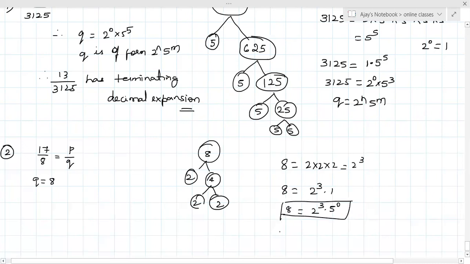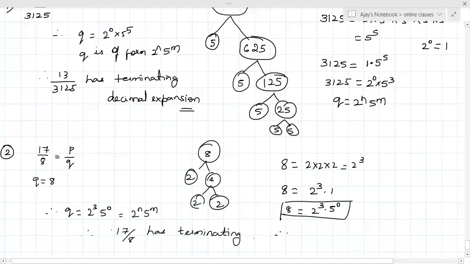So therefore Q is equal to 2 power 3 and 5 power 0, which is of the form 2 power n and 5 power m. Therefore 17 by 8 has what? A terminating decimal expansion. Understood? Okay, fine. Write down, copy down.